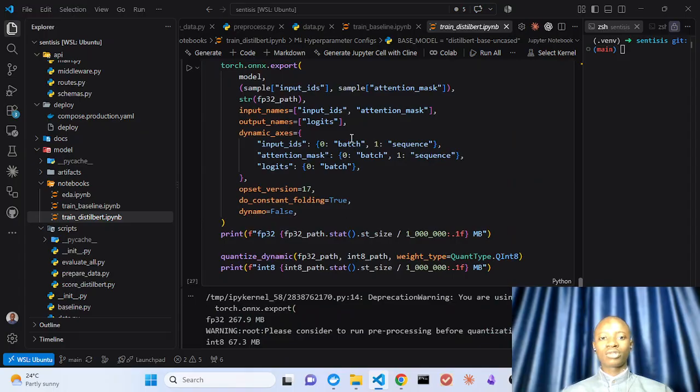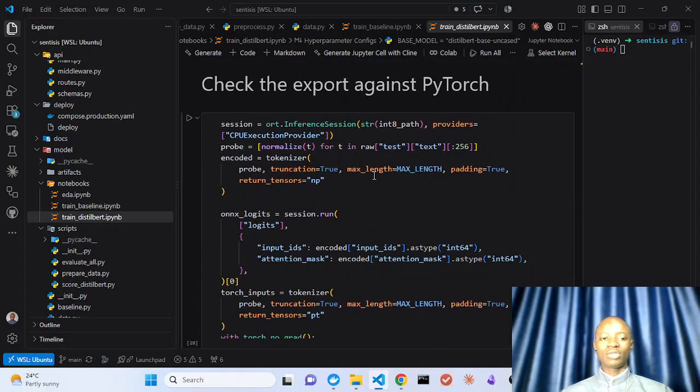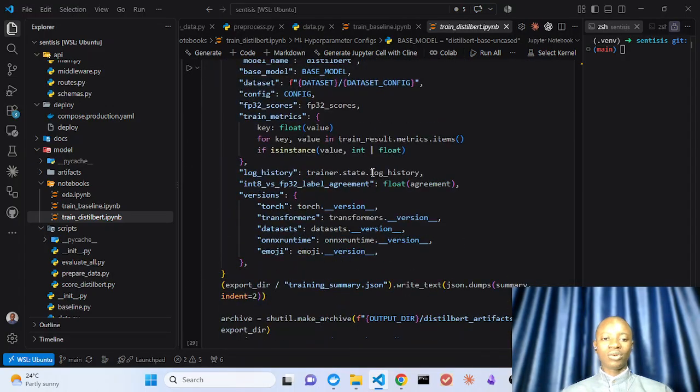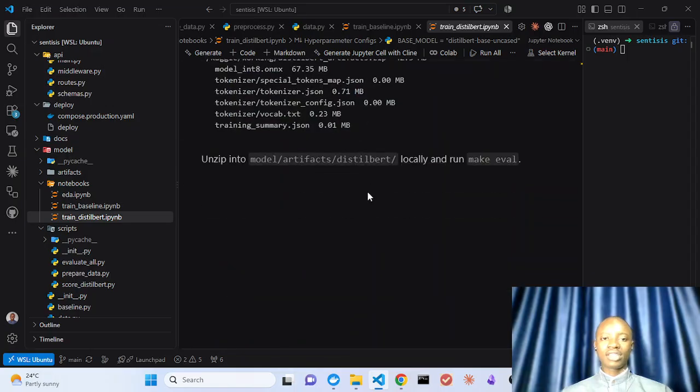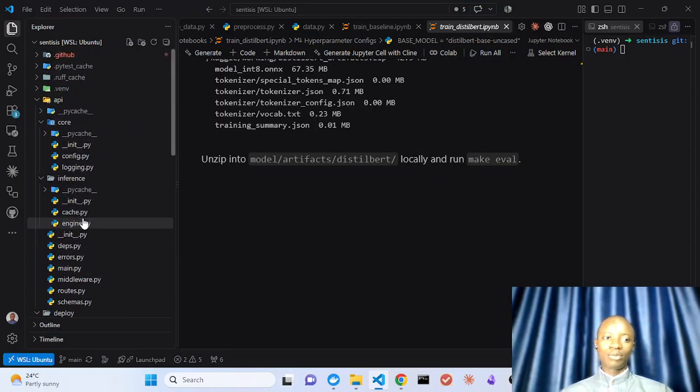And also, before I brought it back, I tested it with the ONNX runtime to check if the model is actually good for inference, and then it was brought locally. Then I reran the eval to confirm the baseline and the DistilBERT model, and confirmed it's actually functional. After the model was done, I had the API built next.